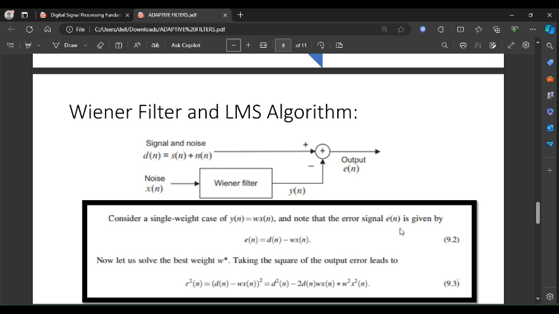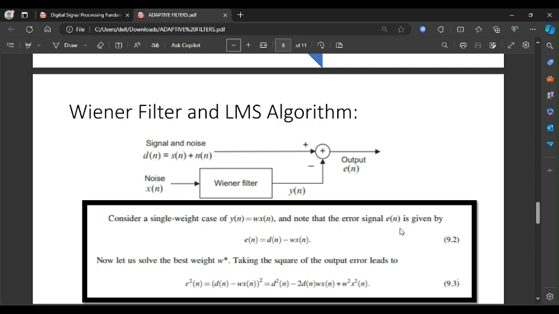here the Wiener filter contains the signal and the noise, d of n is equal to s of n plus n of n. The Wiener filter algorithm is basically a fundamental method in signal processing that is designed for minimizing the mean square error (MSE) between a desired signal and a noisy signal. It accomplishes this by adjusting its filter coefficients or weights to produce an output signal that closely approximates the clean version of the input signal corrupted by the noise.